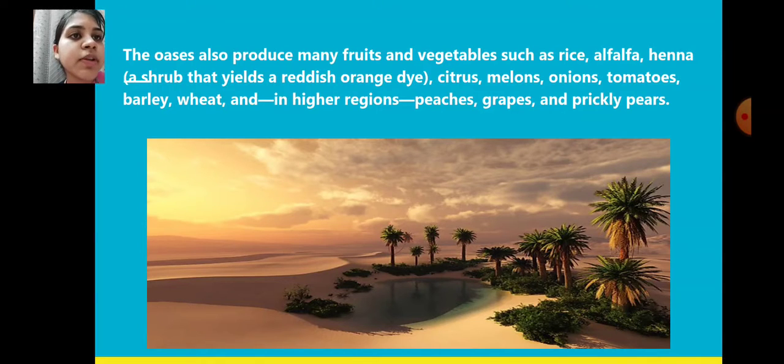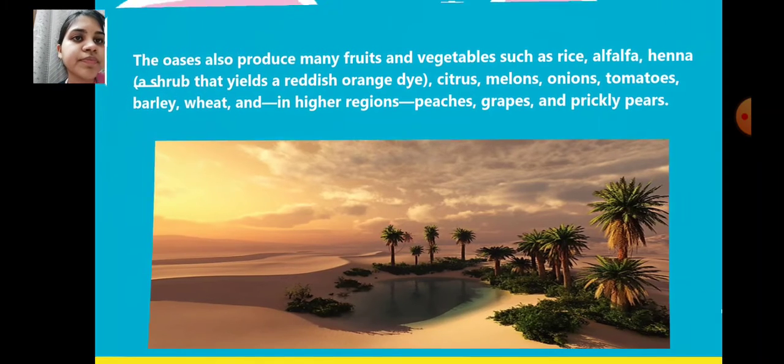Different types of vegetables other than these three are citrus, melons, onions, tomatoes, barley, wheat, and in higher regions peaches, grapes, and prickly pear can be found. These are the different types of fruits and vegetables which can be found in the oases.